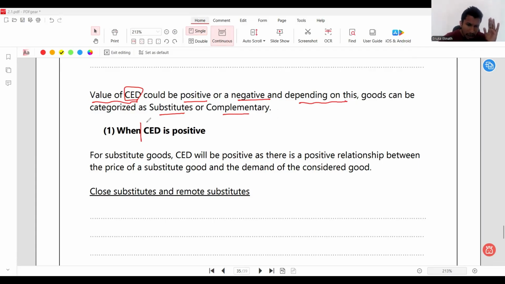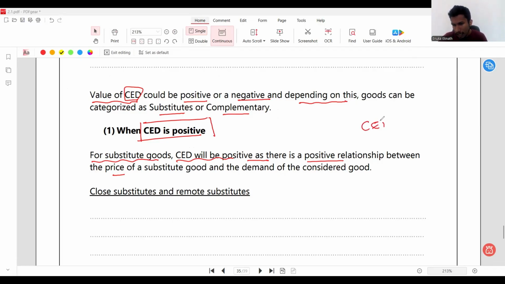So the next part, if CED is positive. For substitute goods, CED will be positive, as there's a positive relationship between the price of a substitute good and the demand of the considered good. That's the point that you need to understand.